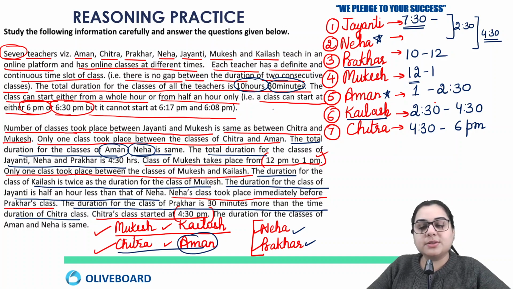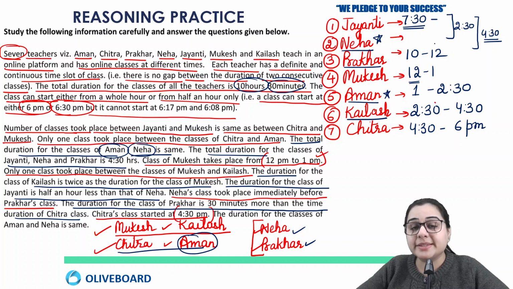Okay, so now we know the ending time of Neha, and we know that Neha is going to take a session of 1 hour 30 minutes, because it was the same as Aman. Aman is also taking a session of 1 hour 30 minutes, so Neha will also take a session of 1 hour 30 minutes. And if Prakhar is starting at 10, then Neha is ending her session at 10.